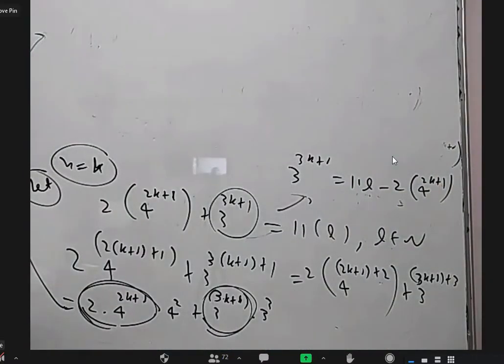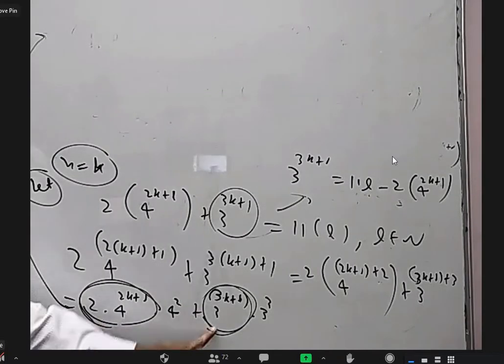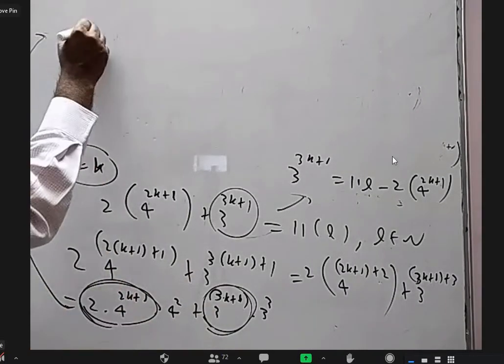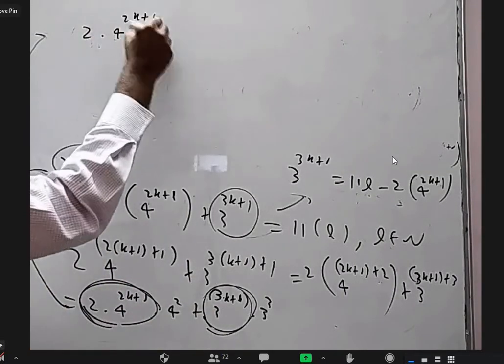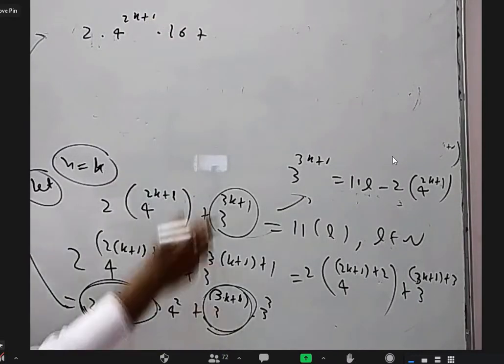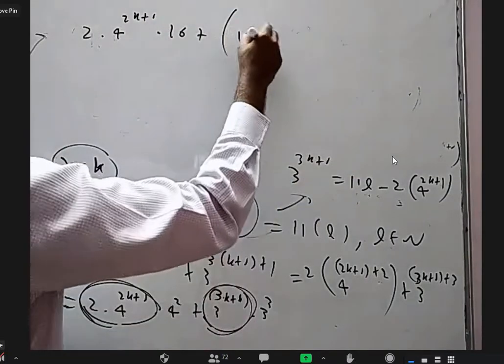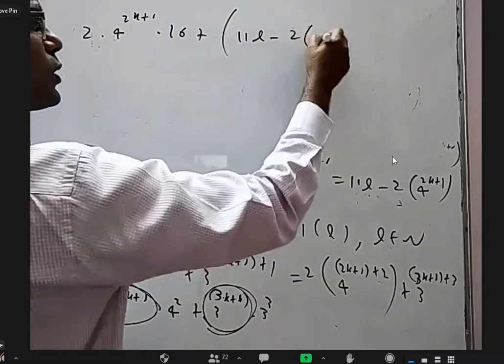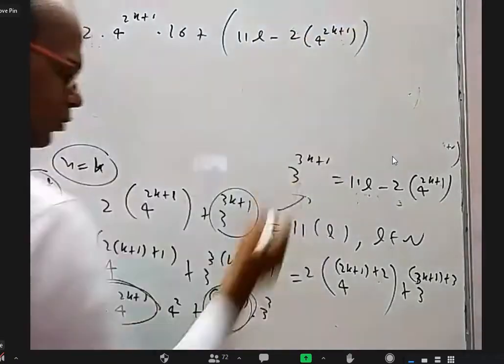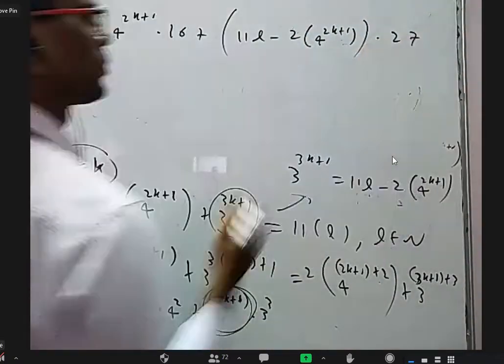Okay. Now coming to this as it is, this we are going to replace. So this is 2 into 4 power 2k plus 1 into 16. This part I am writing 11L minus 2 into 4 power 2k plus 1 into 27.